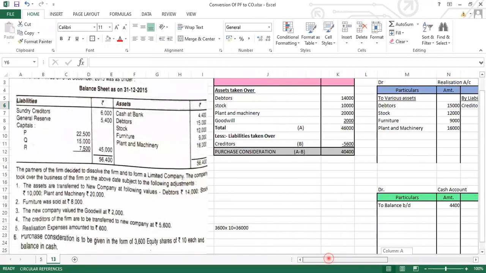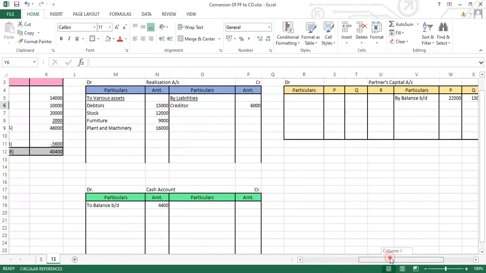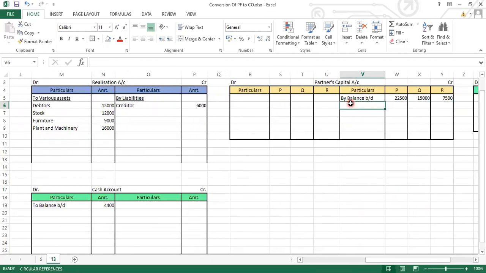Now what is the next thing which has been given? General reserve. We have already done the calculation for the general reserve, so record it. The amount for the general reserve is 2,700. General reserve we have divided in the PSR, while discussing the sum, we have already done the calculation for this: 2,700, 1,800 and 900.